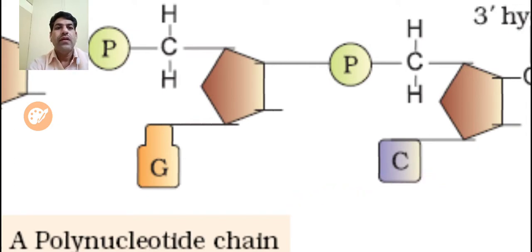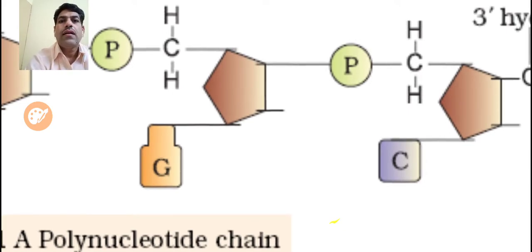So when a nitrogenous base joins with a pentose sugar, it forms a structure called a nucleoside, and when a nucleoside joins with phosphoric acid, it forms a nucleotide.